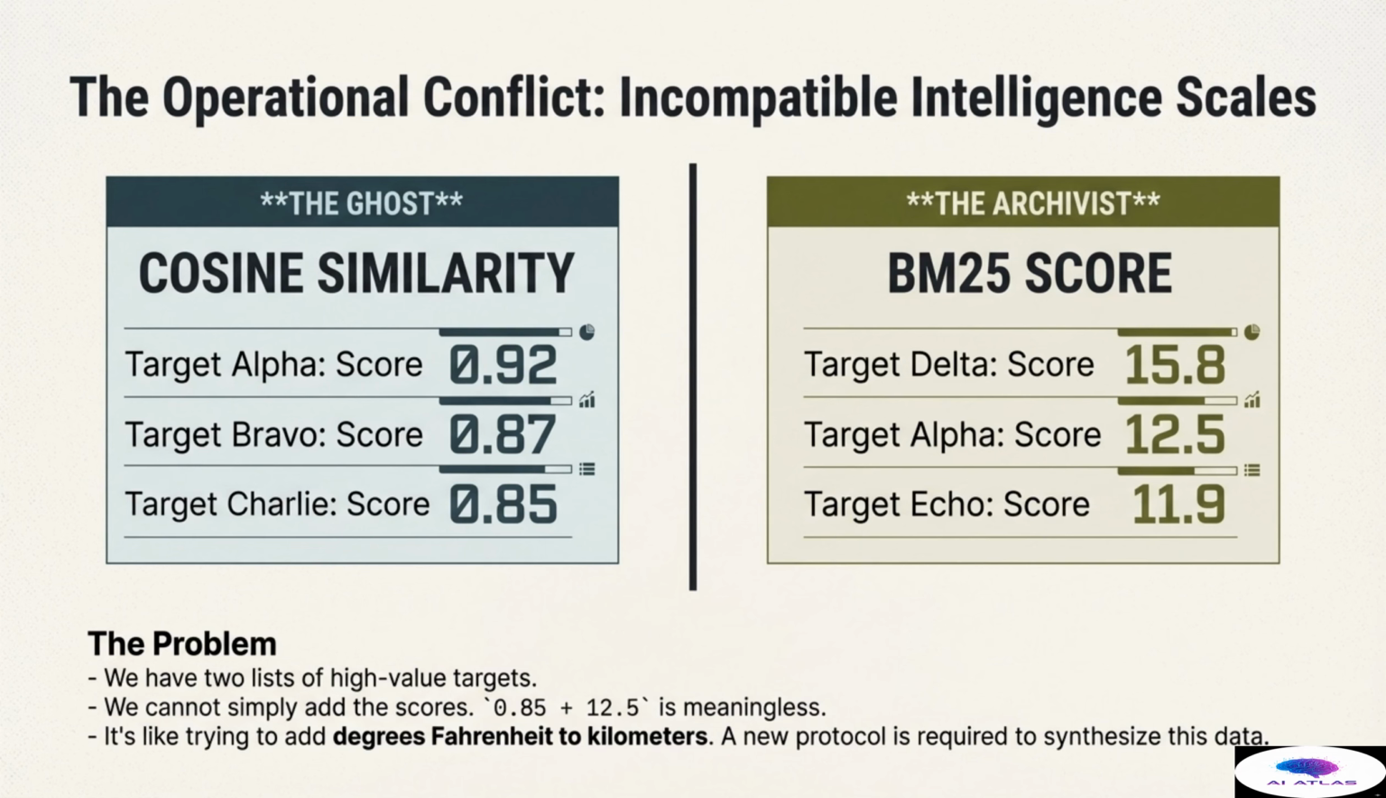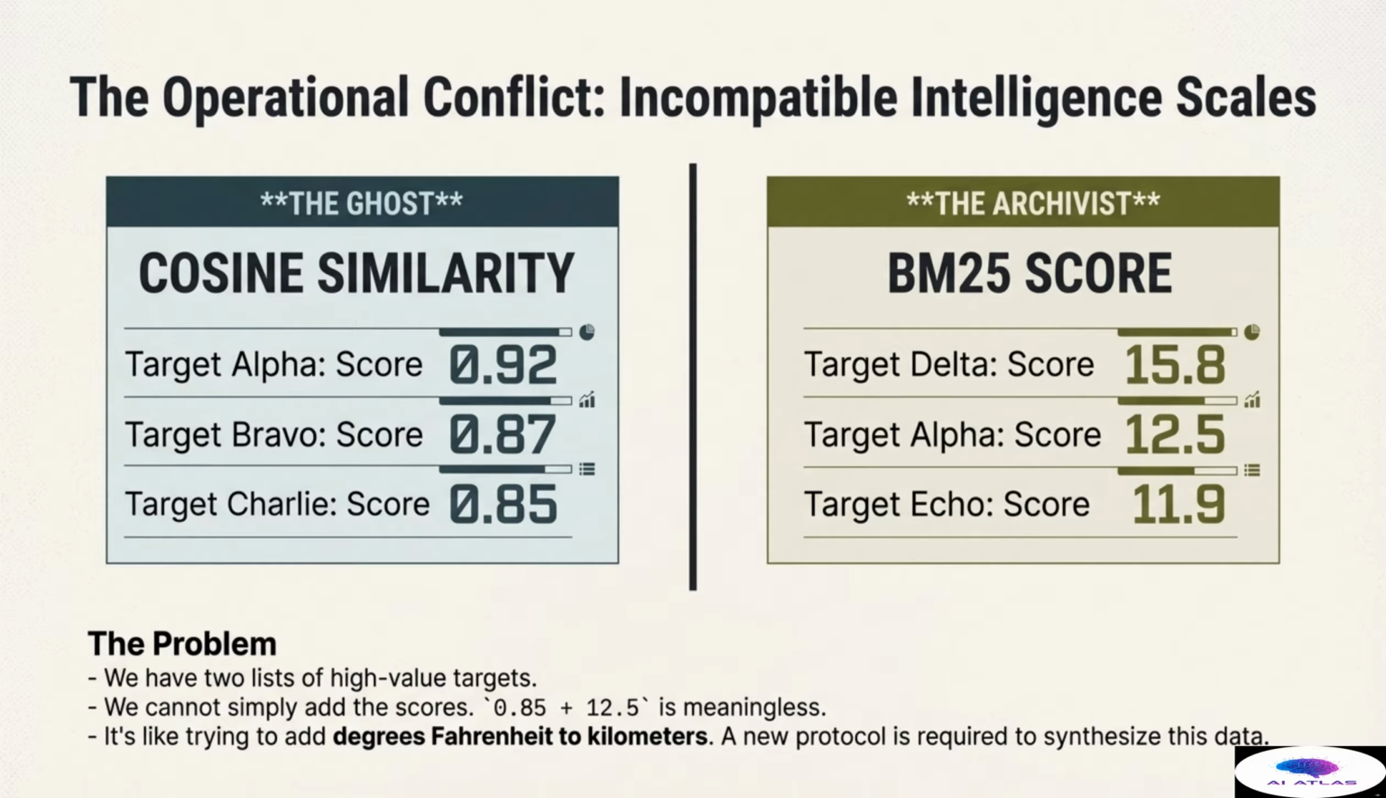Now we arrive at the central challenge that precedes successful RAG integration: the operational conflict of incompatible intelligence scales. We have successfully retrieved two separate lists of high-value targets, but their scoring scales are fundamentally different. The ghost, using cosine similarity, produces scores ranging from 0 to 1, as seen with target alpha scoring 0.92. The archivist, using the BM25 score, produces scores on an entirely different scale, where target delta might score 15.8 and target alpha scores 12.5. Notice that target alpha appears on both lists.